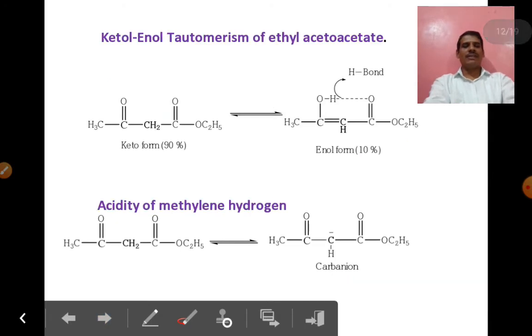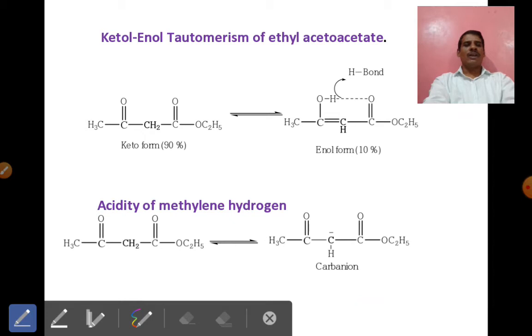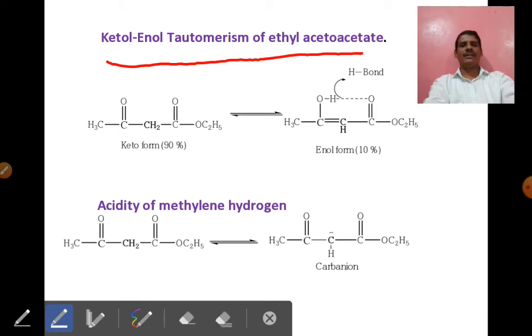Next, we already discussed what is meant by keto and enol tautomerism, many times. Keto means the ketone form and enol means the enol form.